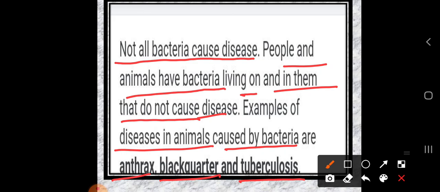So just as human beings get affected by microorganisms, in a similar way the animals also get affected by microorganisms. In the last class we discussed how some microorganisms are present on the surface of our skin. So if we do not regularly wash our face or hands, then we are also going to be affected by the same thing.